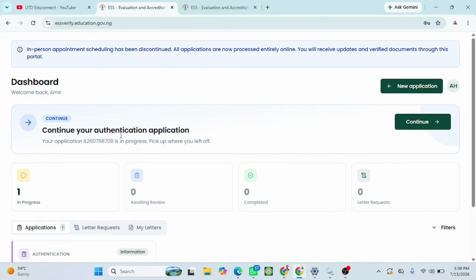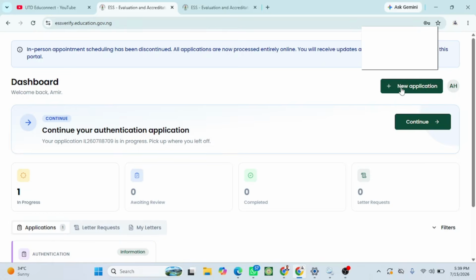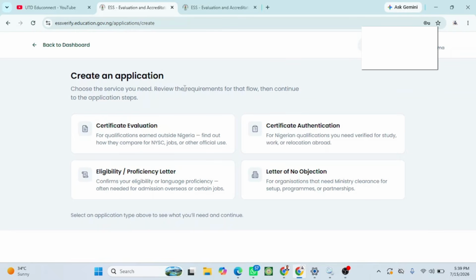So, continue authentication application. I have already started authentication, but I will start from the beginning so you can see all the information regarding authentication. Let me click on this new application. You can see different services on the portal. There is certificate evaluation for qualifications earned outside Nigeria. If you graduated from a university outside Nigeria, you need to get an evaluation letter before you participate in NYSC. So this is the service for you.